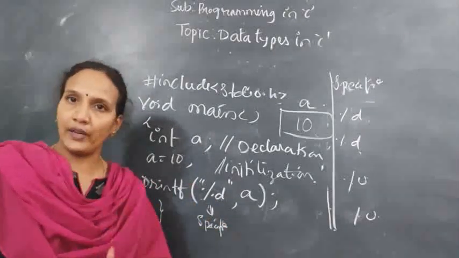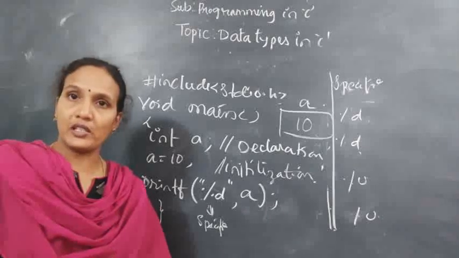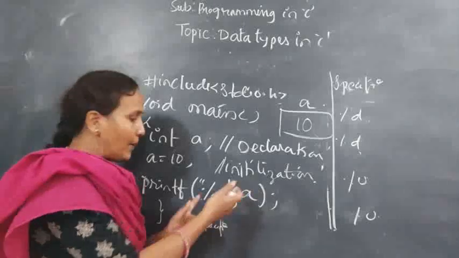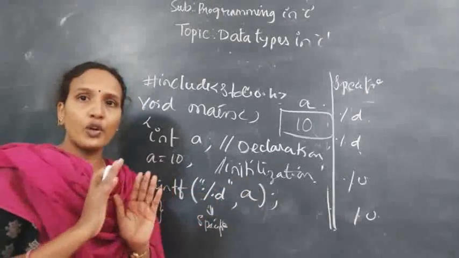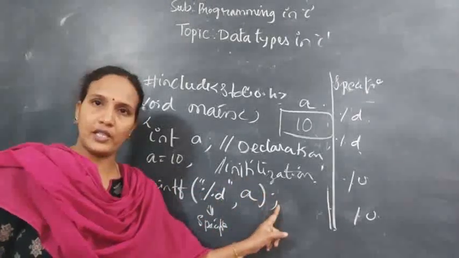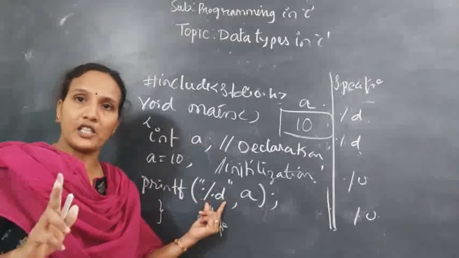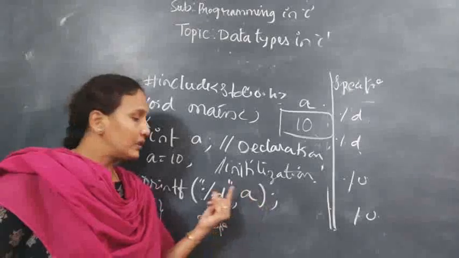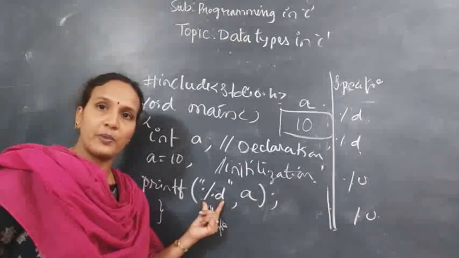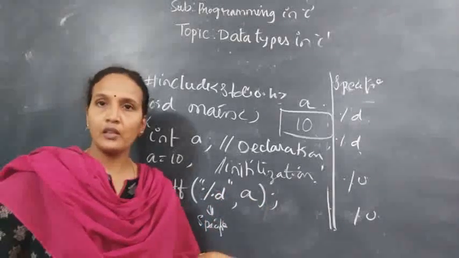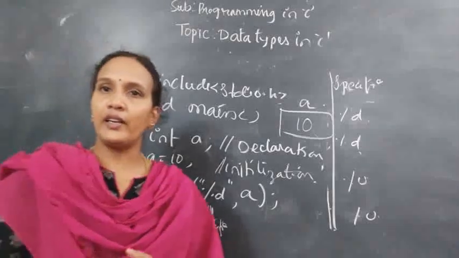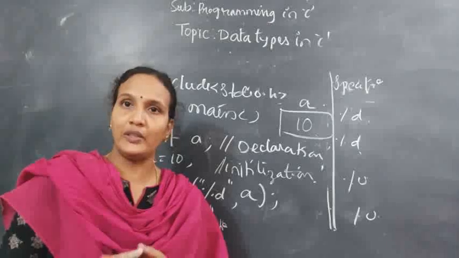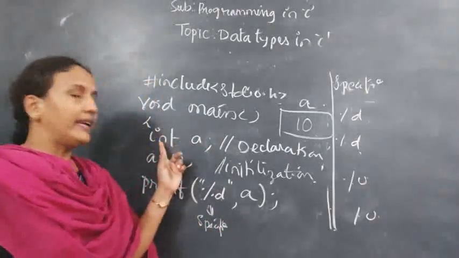If you are printing one variable, it means there should be one format specifier. The number of variables and the number of format specifiers should be the same. If you are printing two variables here, two format specifiers should be there. And the data type of the variable and this format specifier should be the same. Understood? When you are declaring, printing or storing any integer value inside the system, then we'll use an int keyword.